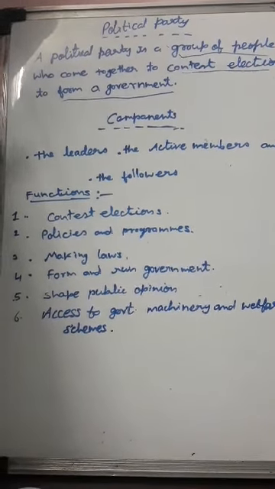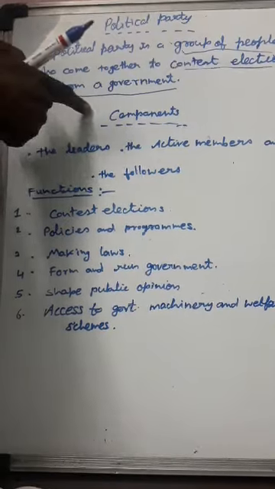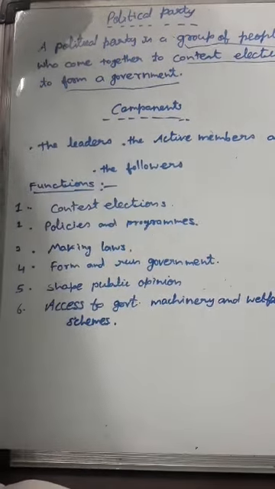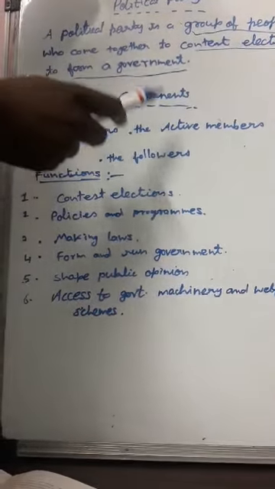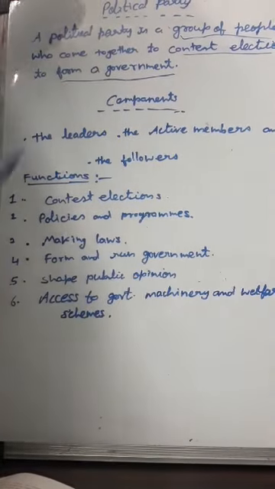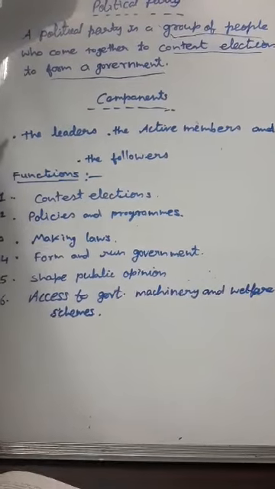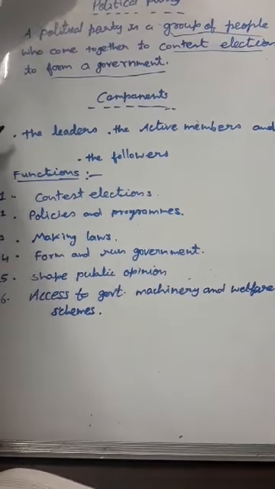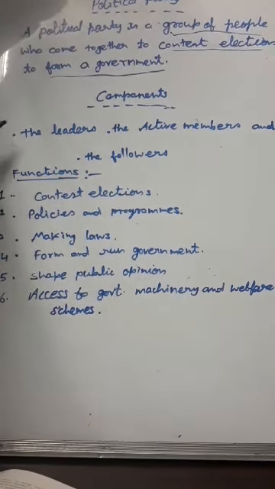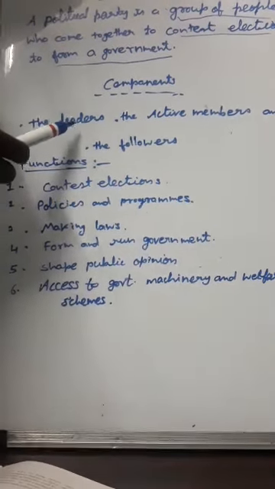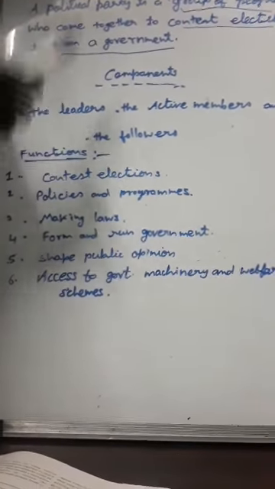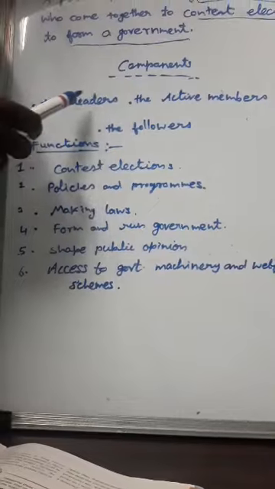Now we come to the components of political parties. A political party has 3 different components: the leaders, active members and followers. You can see that in every political party, say Bharatiya Janata Party, you have often seen Mr. Narendra Modi and Amit Shah, the topmost leaders who guide the policies and programs, who make the policies and programs for the country and for their party.